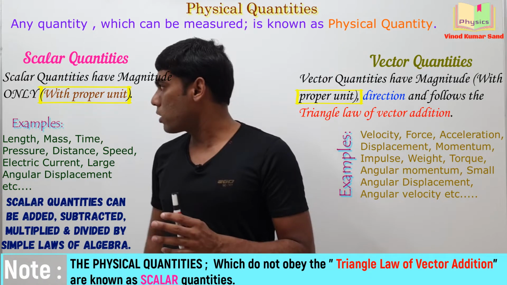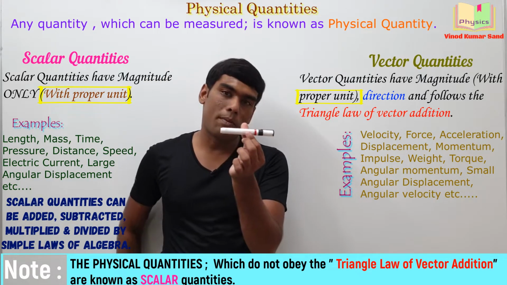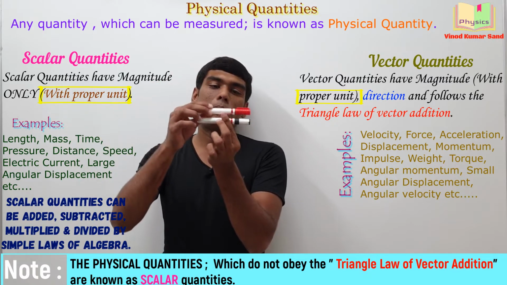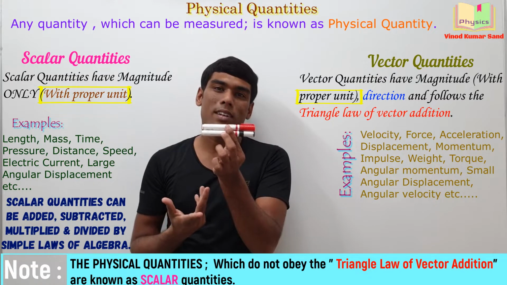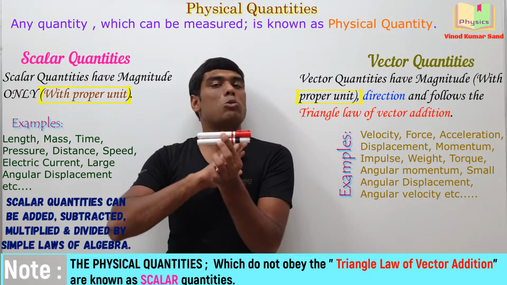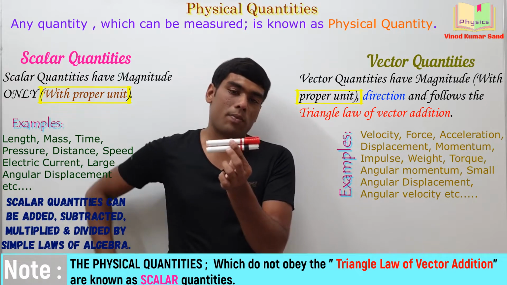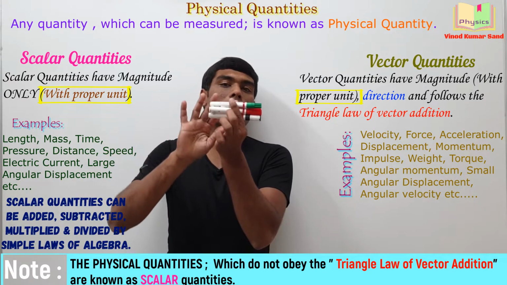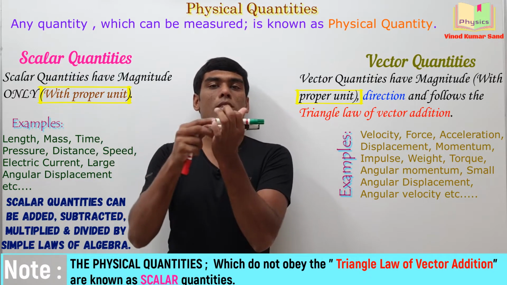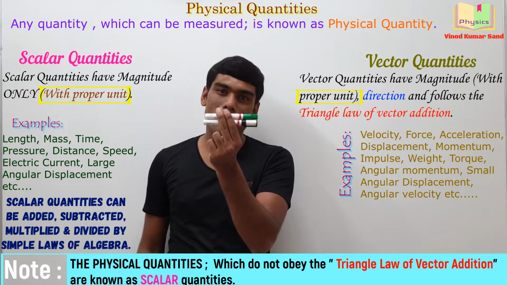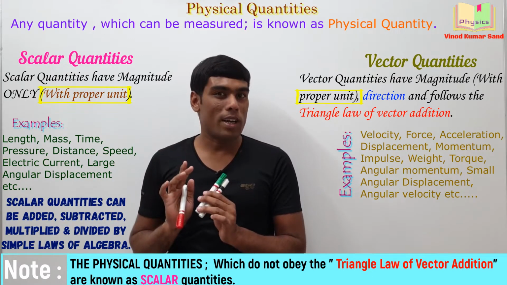For example, if I talk about scalar quantities, suppose the mass of this pen is 50 gram and I put another pen of 50 gram. How much is the total mass? What is your answer? 100 gram. Getting it? No sense of direction required. Simple algebra. I put the third pen. Now what is the total mass? 150 gram. Now if I remove any one pen, then what is the remaining mass here? 100 gram. So using simple algebra, you can solve the scalar quantities.